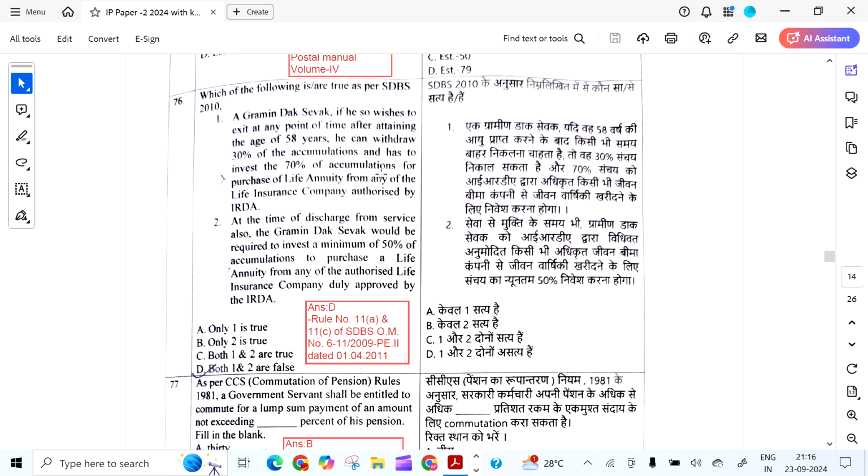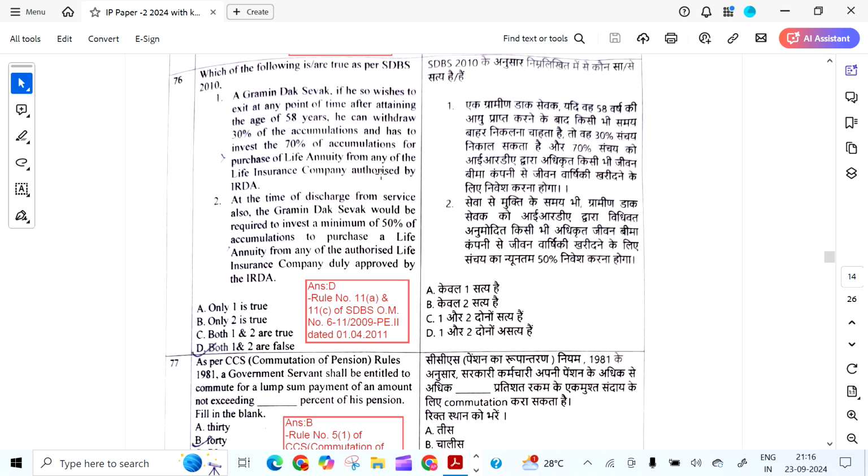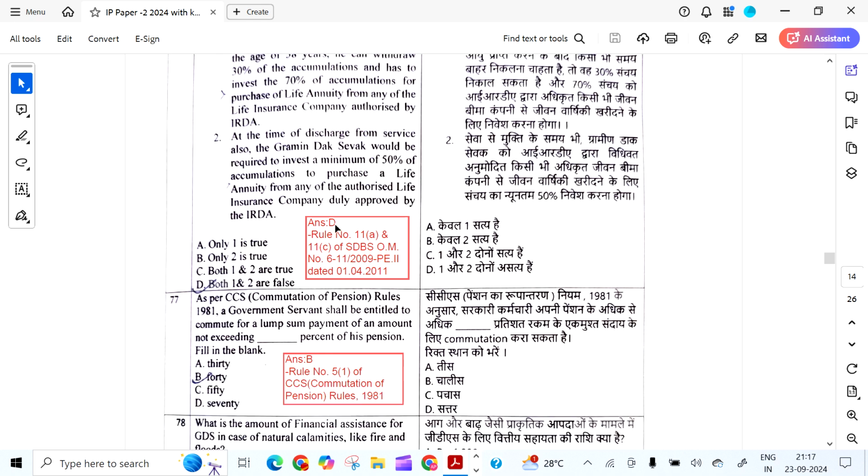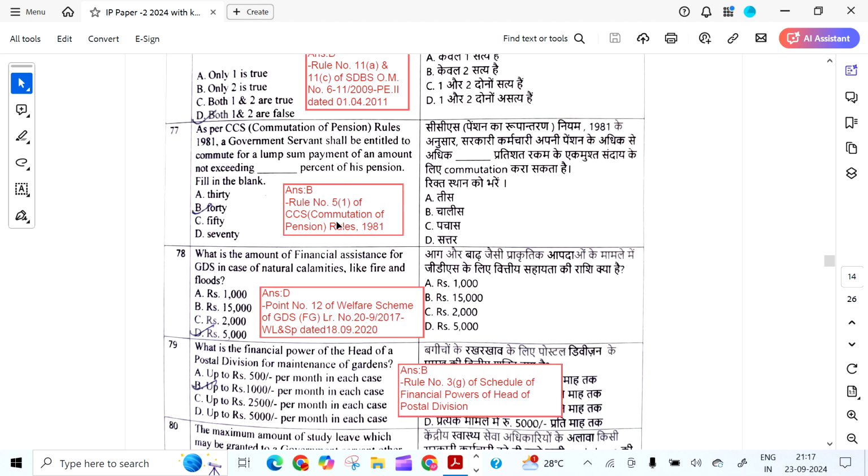Which of the following is true as per SDBS 2010? A Gramin Dak Sevak, if he wishes to exit at any point of time after attaining the age of 58 years, can withdraw 30% of the accumulations and has to invest 70% of the accumulation for purchase of life annuity from any of the life insurance companies authorized by the IRDA. It is wrong. And at the time of discharge from service also, the Gramin Dak Sevak would be required to invest a minimum of 50% of accumulations to purchase a life annuity from any authorized life insurance company duly approved by IRDA. These two are wrong, so the answer is D.